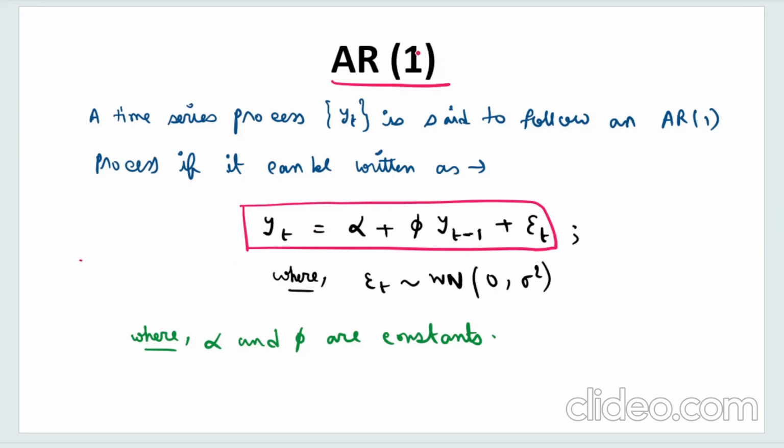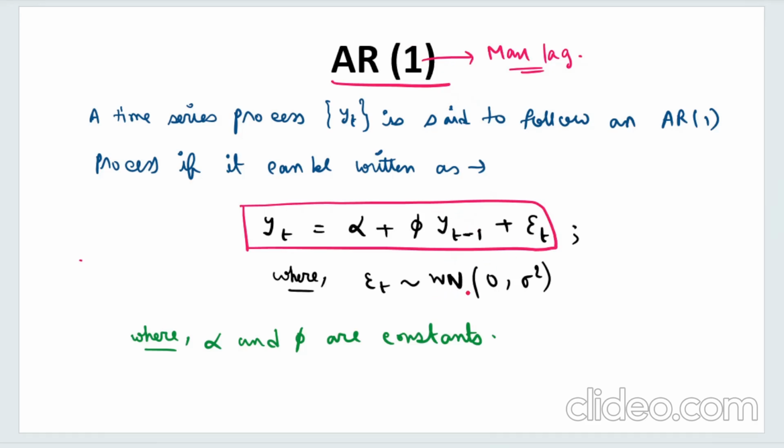So AR(1), from the name itself you understand the degree is 1, meaning the maximum lag value is 1. If you haven't watched my MA process videos, then I'll give the link in the description. You can watch that first, because there I have explained all the concepts, where this degree comes from. This degree is basically the maximum lag value, right? There I have described in detail that this degree represents the maximum lag value that this process has. So here you can see yt is a function of only its own lag value, yt minus 1, the immediate previous period lag value, and hence it is an AR(1) process. The maximum lag value is 1, right?